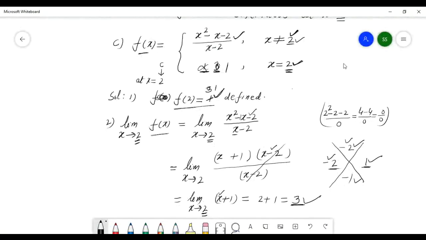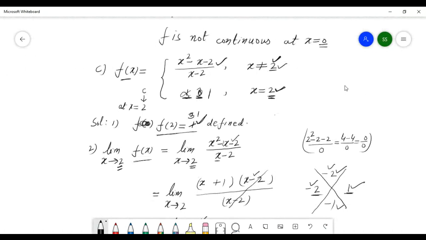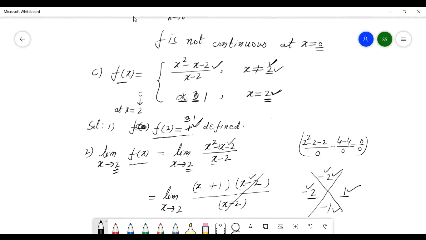Okay, f of 2 equals 1. How? See the function here. If x is equal to 2, what does the first condition give?